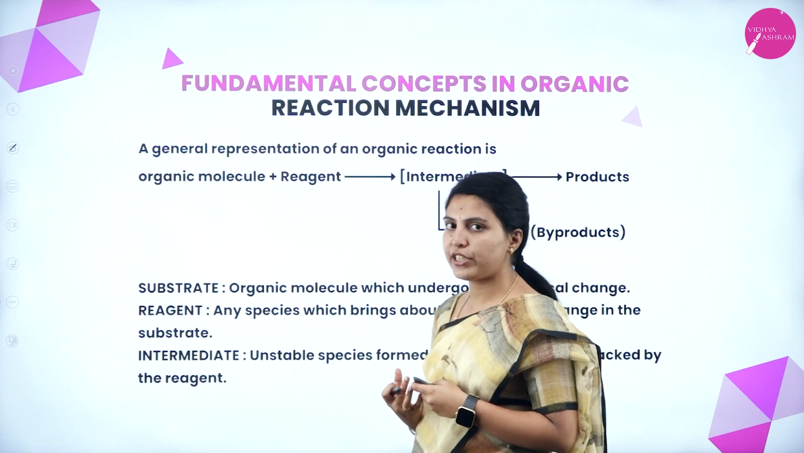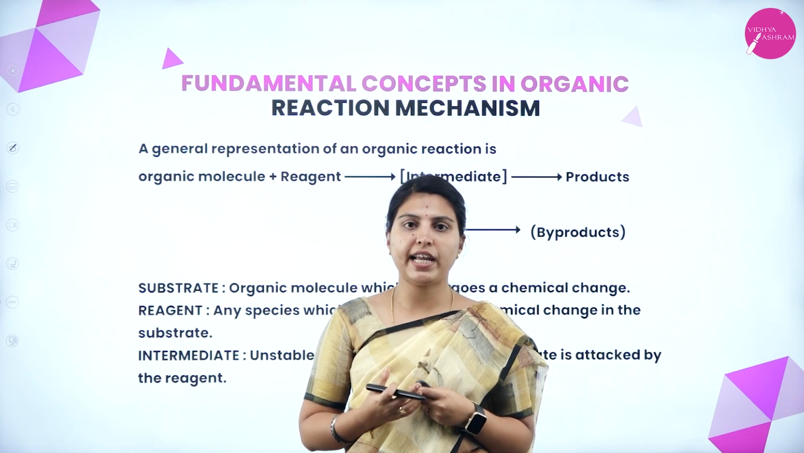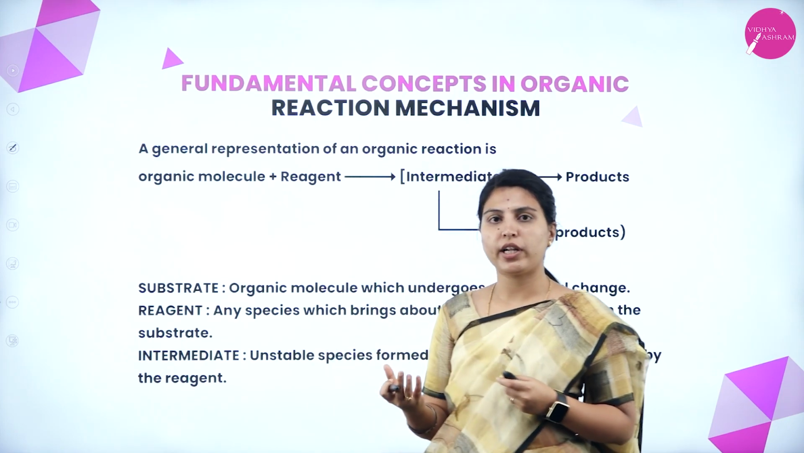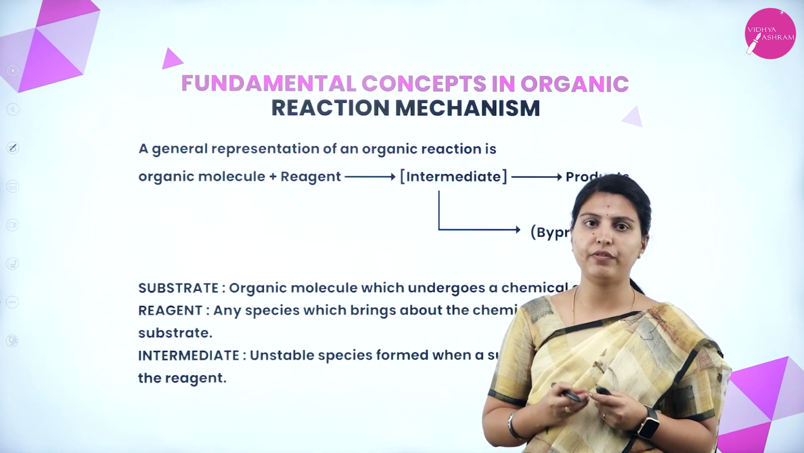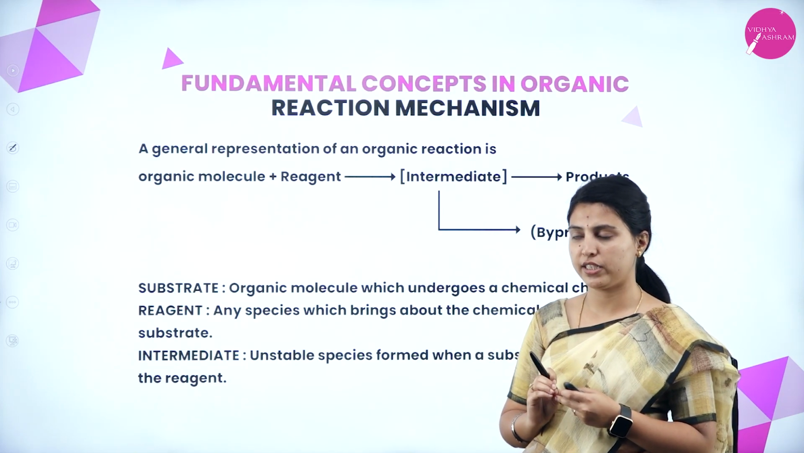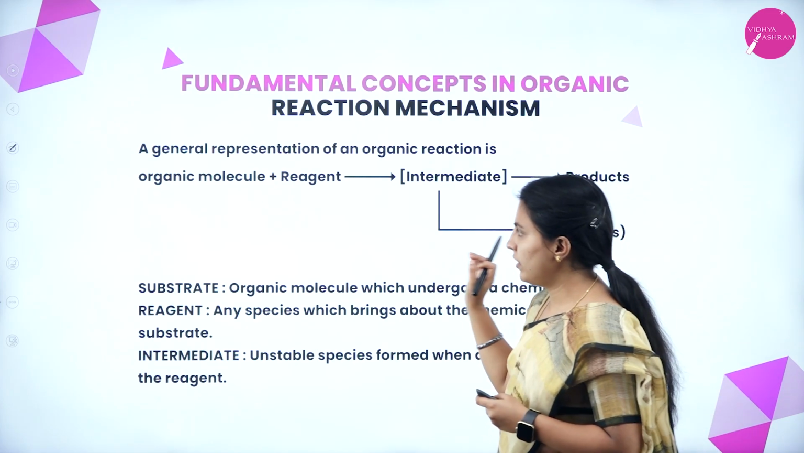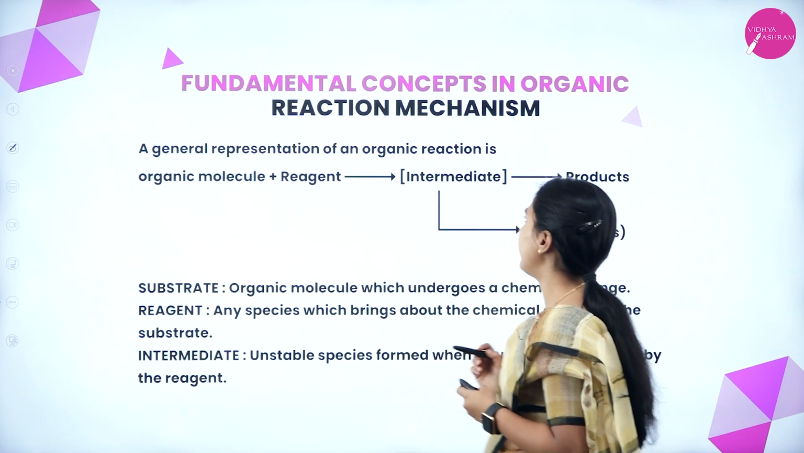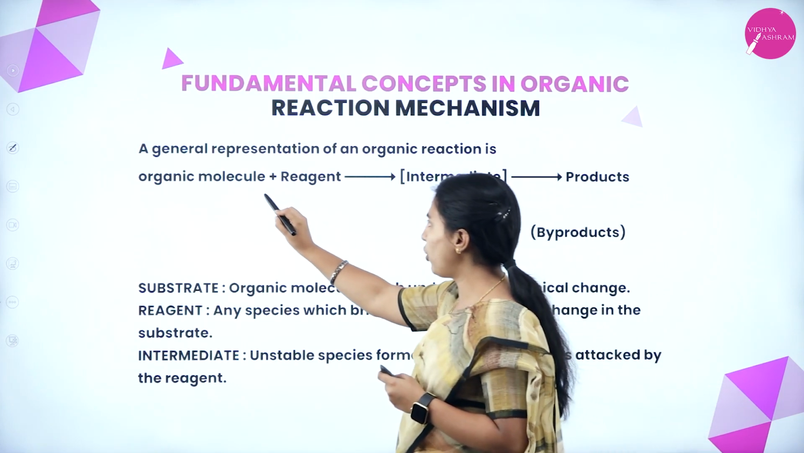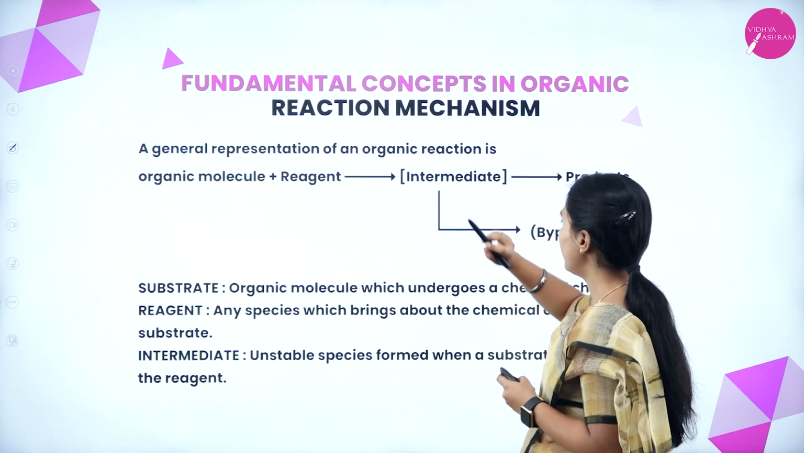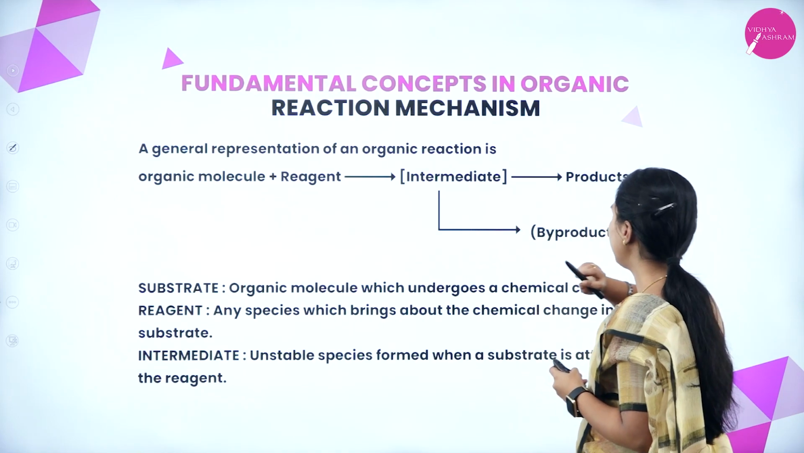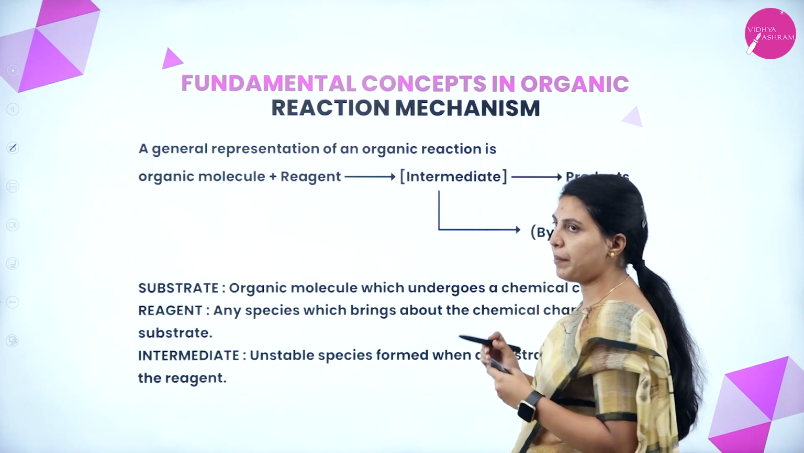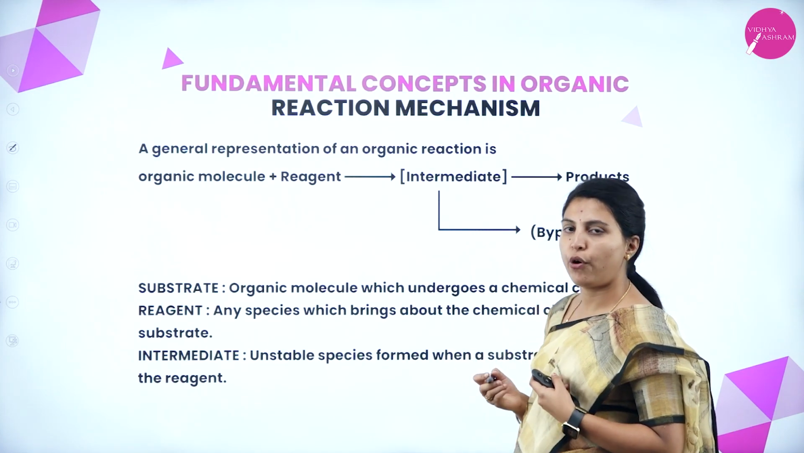For doing a reaction mechanism or proceeding with a reaction, you should know what is the substrate or reactant, what is the product, and what are the intermediates you will find in each kind of reaction. To understand, this is a general representation of an organic reaction: an organic molecule and a reagent. Here it will form an intermediate, and a product will be formed. The intermediate might be a byproduct, or it may not form at all.